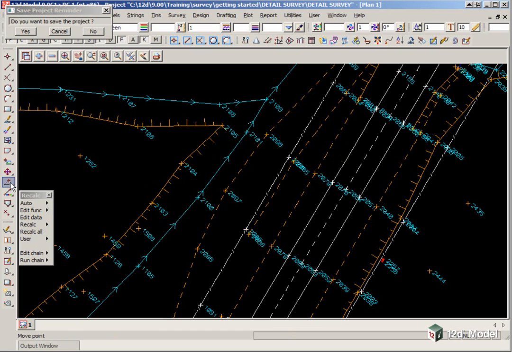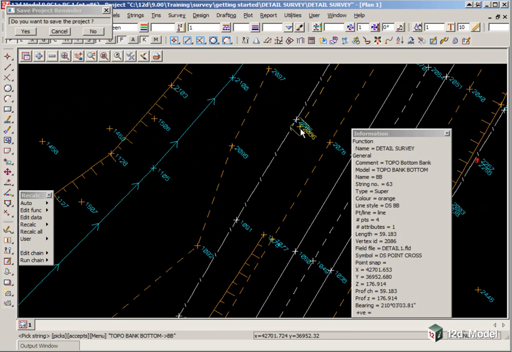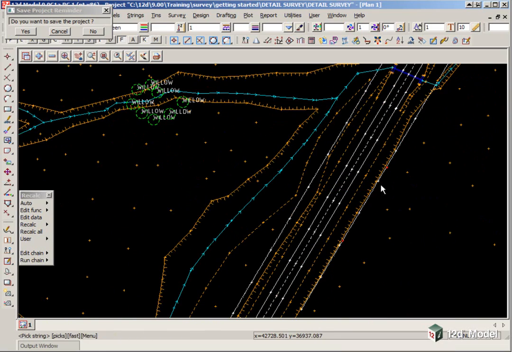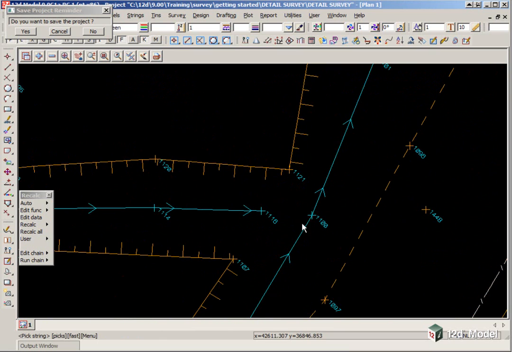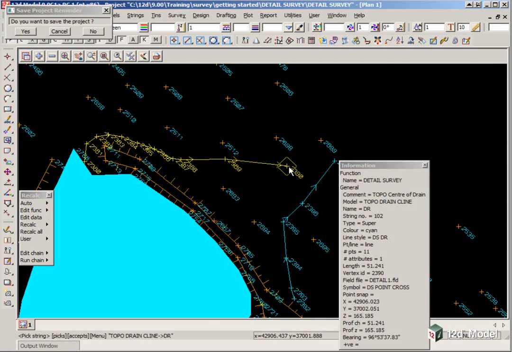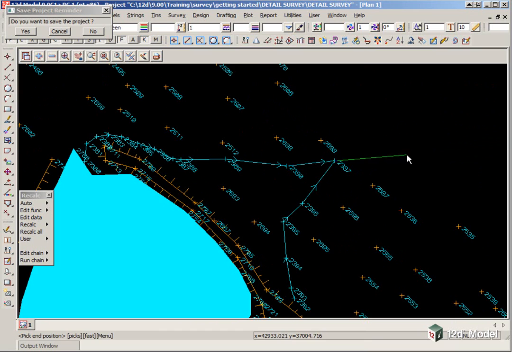So we're going to use that for the rest of these options. With this one here we're going to go from that point to that point. You press escape once to go back to the start of the option, and we'll go from that point there to that point there. Again press escape and we'll go from that point there to that point there.